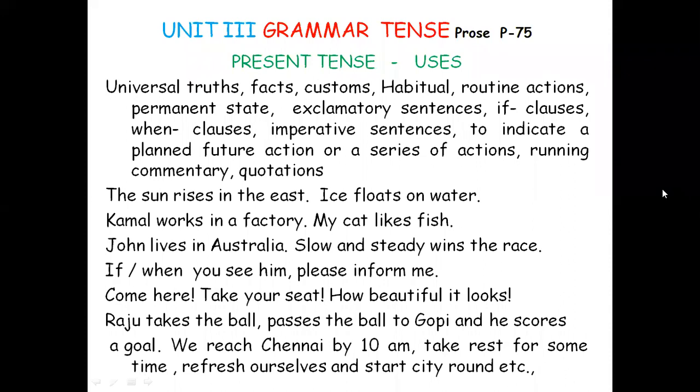And similarly, what are you doing? You are asking a question to one of your friends. He says, I am writing a novel, or I am writing a story. That doesn't mean that at the time of asking the question, he should be writing. I am writing a novel means he just started a novel and he has been writing the novel. Maybe one month back he might have started, or it will take another one or two months to complete the novel. Still, we are using the present continuous tense.